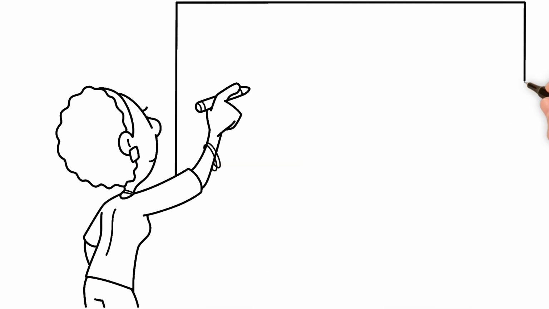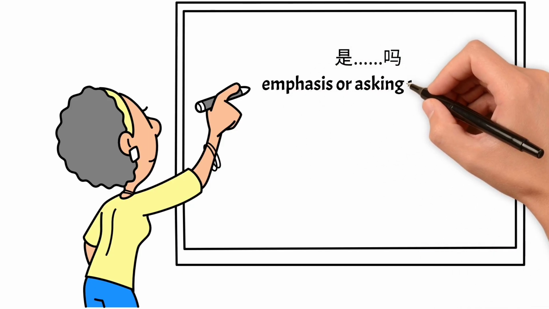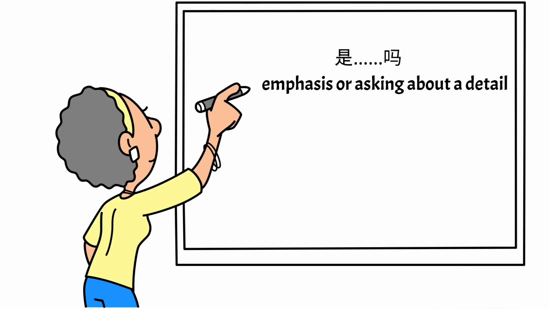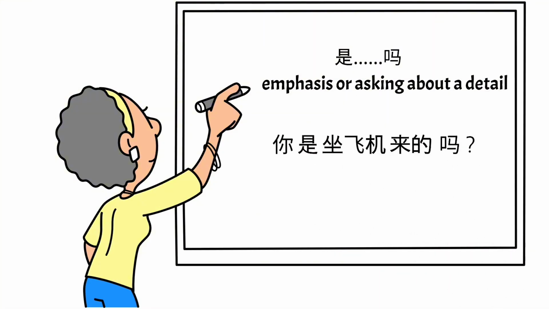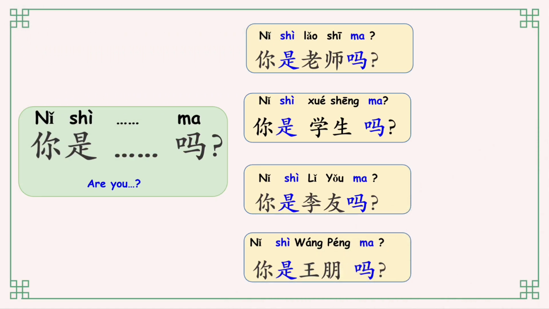Later on, you'll also see 是吗 used in another way, for emphasis or asking about a detail. For example, 你是坐飞机来的吗 means did you come by plane? But for now, don't worry about that today. We'll worry about this more advanced use later. For now, just remember 是吗 makes a yes or no question.